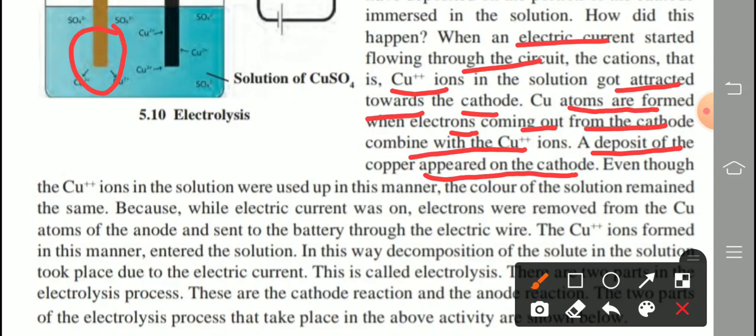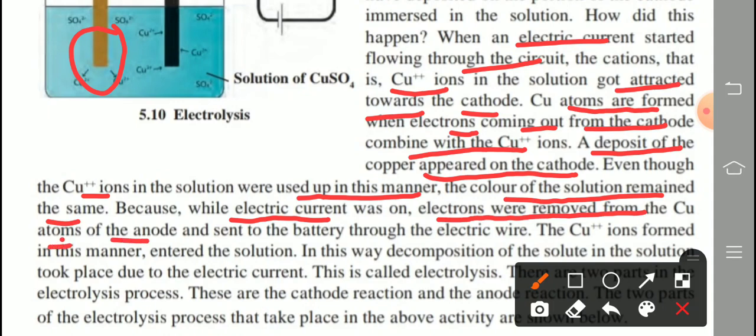Even though copper ions in the solution were used up in this manner, the color of the solution remains the same, because while electric current was on, electrons were removed from the copper atoms of the anode and sent to the battery through the electric wire.